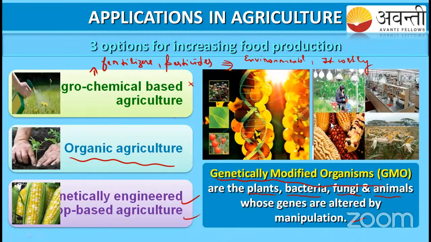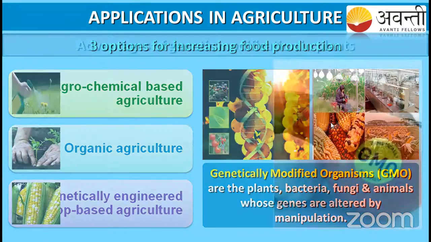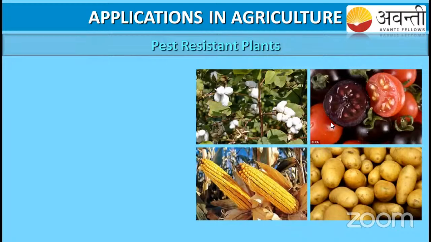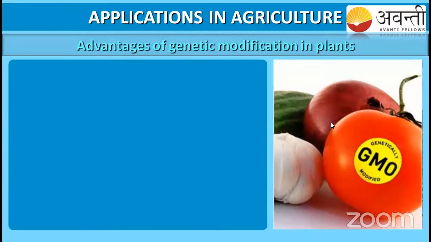Okay, so this is the process. Let us study one by one. Which are the advantages of genetically modified plants? Students, can you tell me which applications you know first? I think this chapter was done in your school or college. Can you tell me which applications you know in agriculture? I will also help you.